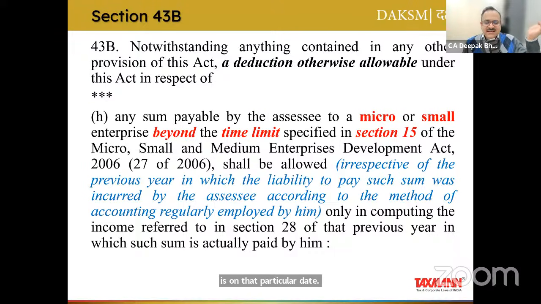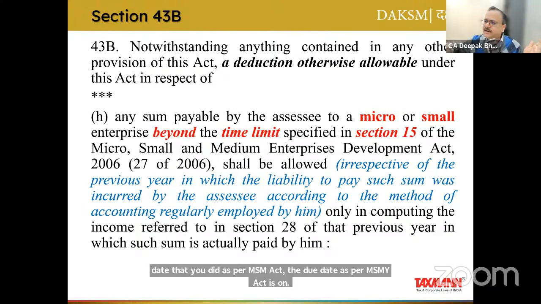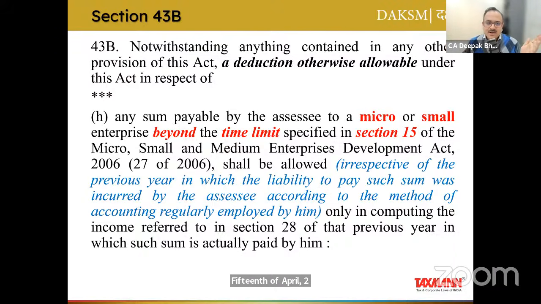So let's say there is an invoice of 1st of March 2024. The due date as per the MSME Act is 15th of April 2024. So what is the problem? What is the issue here?